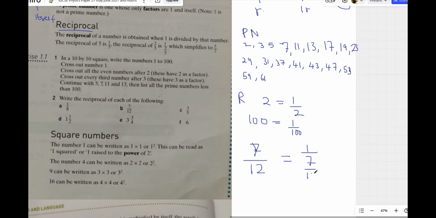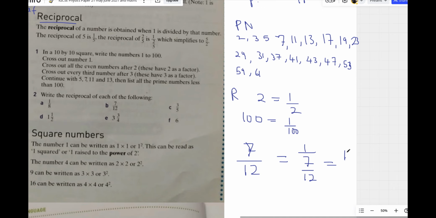When you do this, the original fraction will flip. It will become 12 over 7. So when they give you the reciprocal of a fraction, it simply means that you should flip the fraction. Is that okay? This will become 7 over 12, because if you say 1 divided by 7 over 12, it becomes 1 times 12 over 7, and then you get 12 over 7. Is that okay? So that's that for this one.